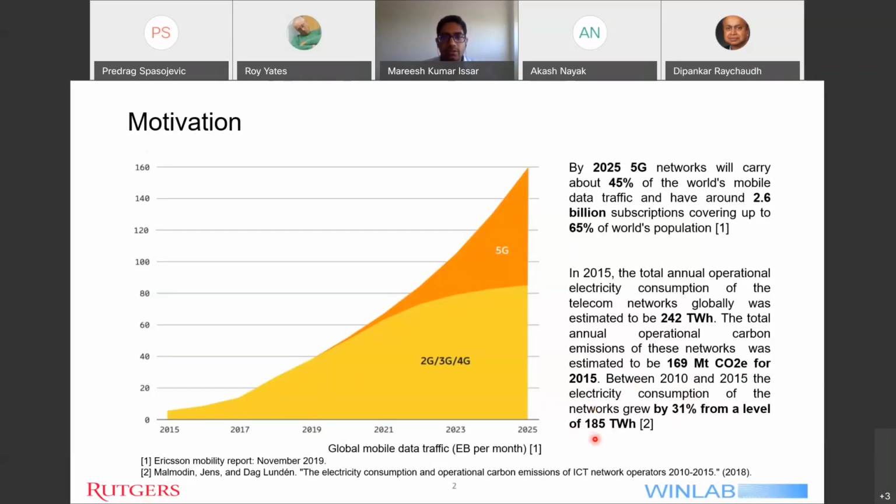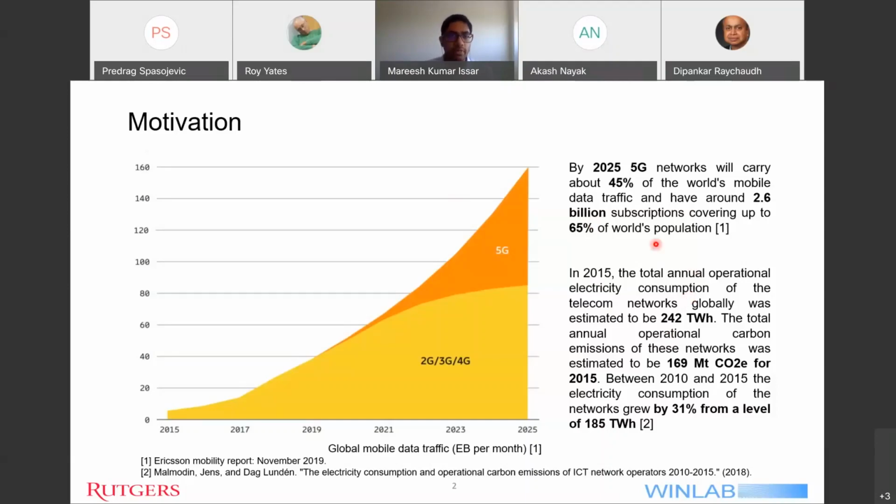So from the graph on the left side, we can see that the demand for data is going to increase in the subsequent years. So we need to prepare the future cellular networks so that they can handle these demands. And also from the figures and the values on the right side, we find that these networks should also be energy efficient so that they don't consume much energy and lead to less CO2 emissions.